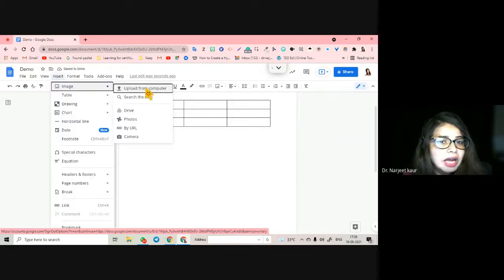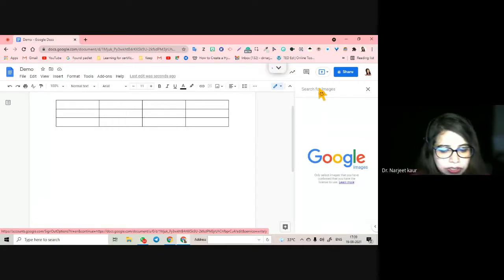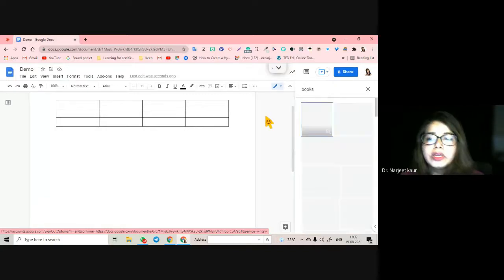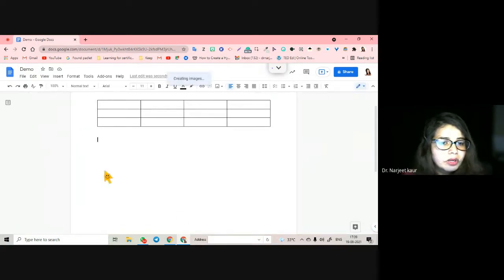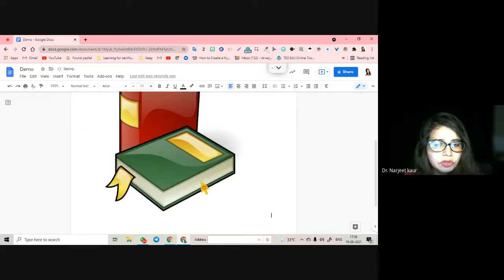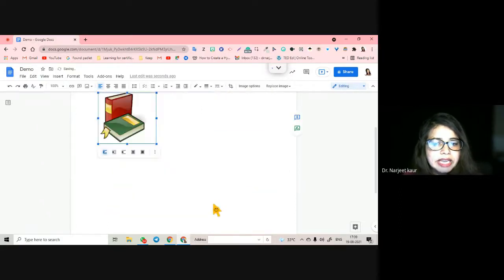For example, I upload an image, any image for that matter. Say, if I upload an image of the books here, you can drag and drop the image as well. That is not a problem. You can drag and drop, and I select book.